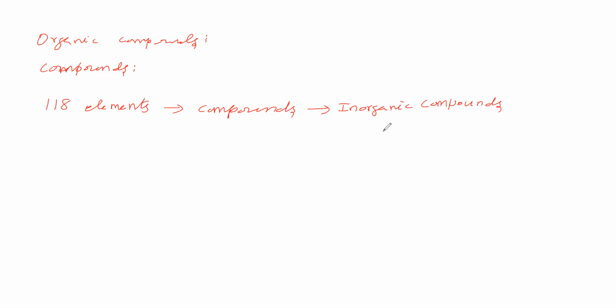So, other compounds are there. What are the other compounds? Hydrocarbons we will take. Hydrocarbons are some compounds. In the hydrocarbons, what are the elements present?